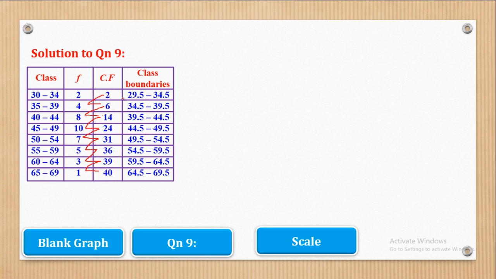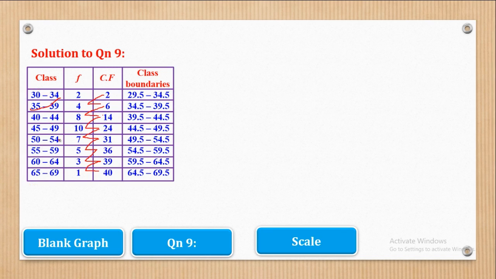For the class boundaries, you have to first look at these 2 values here. So if you look at 34 and 35, the difference between the 2 is 1. 35 minus 34 is 1. And when I divide 1 by 2, I'll come up with 0.5. What does that mean? It means that for you to get the upper class boundary, you have to add 0.5 to the upper class limit. And similarly, to get the lower class boundaries, you have to subtract 0.5 from the lower class limit. So let's do that.